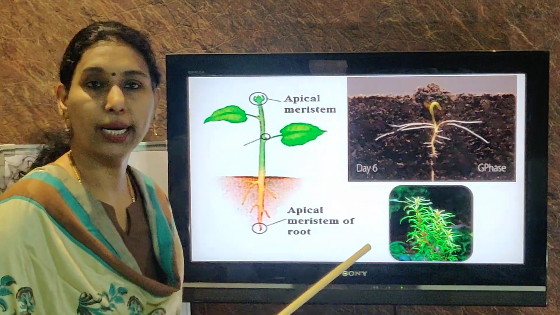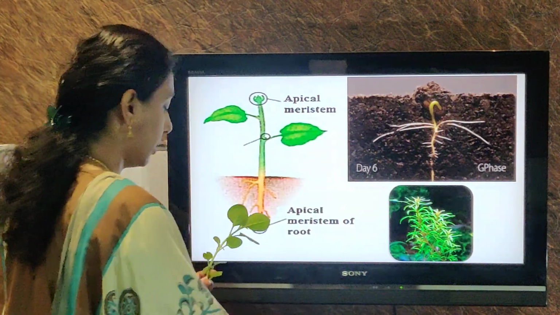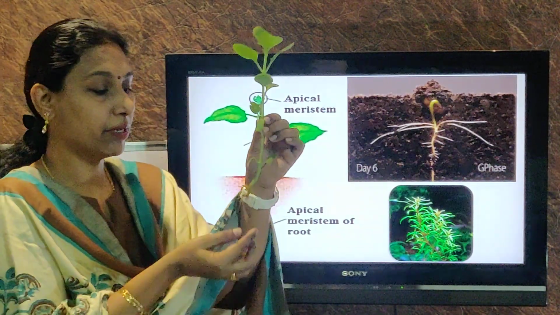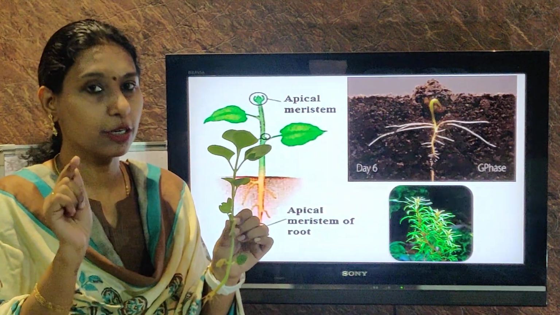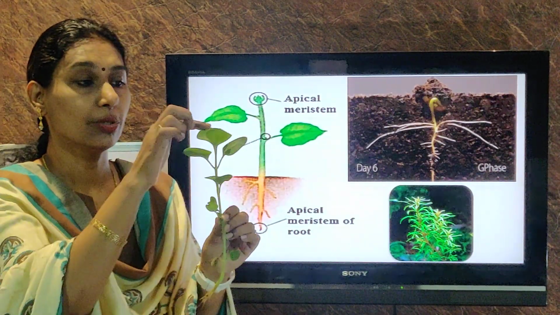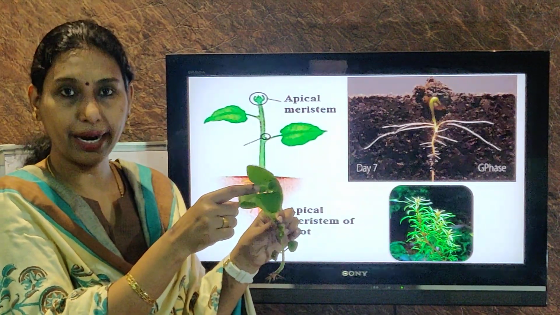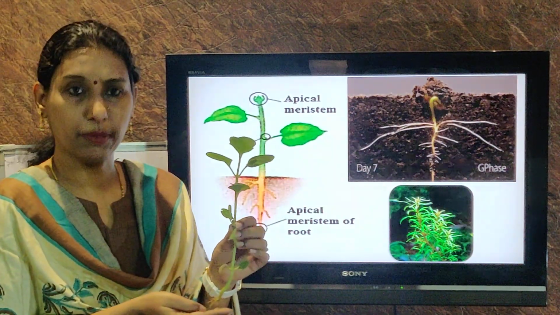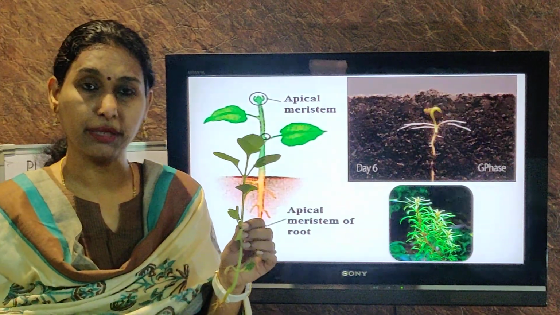Okay. The first one is the apical meristem. Can you see the growth of the plant going on here? In the plant body, the apex is the tip of the stem and even the tip of the root. In both these places, growth occurs. So the meristematic tissues are present at the tip of the stem and tip of the root. This meristematic tissue is called apical meristem. Can you see the young leaves coming here? Because cells are dividing here. And here also the root goes on growing. So apical meristem is present at the tip of the stem and root, and what is the result? It will increase in height. And here also it will increase in length.